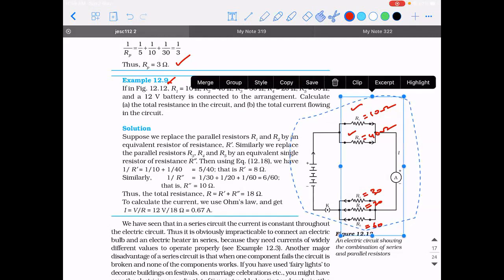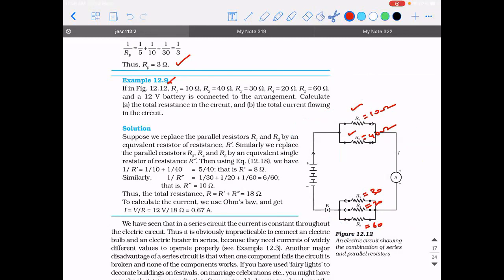Parallel, sir. They are parallel. How to find they are parallel? If the current supplied by the battery is high, you are able to see a junction here, that point where the division of resistors is taking place. At this point, the current will get divided into I1 and I2. If there is a division of current taking place, it means they are in parallel.